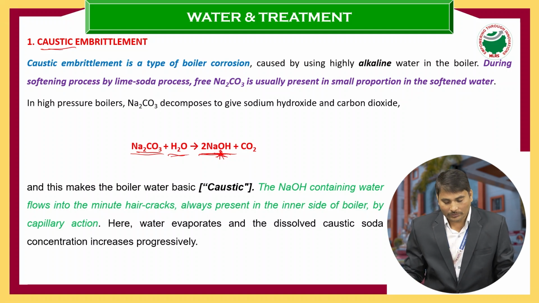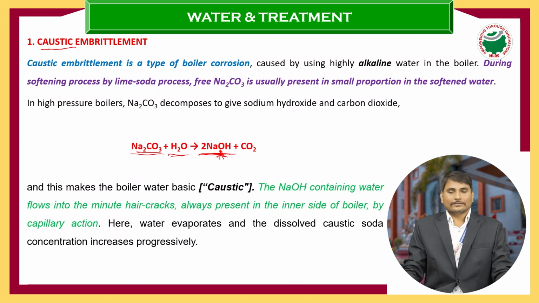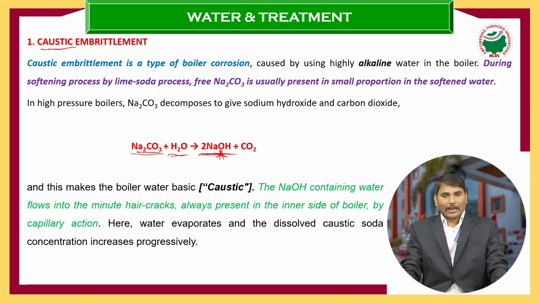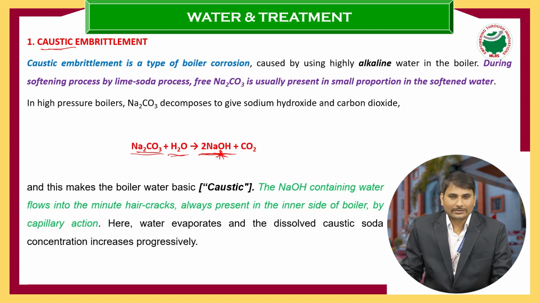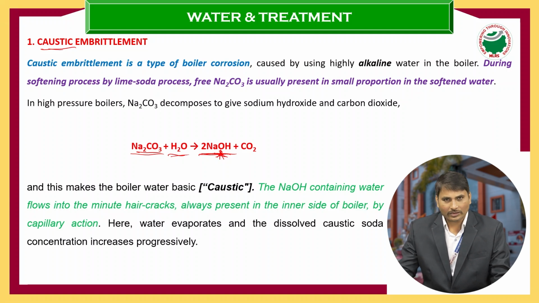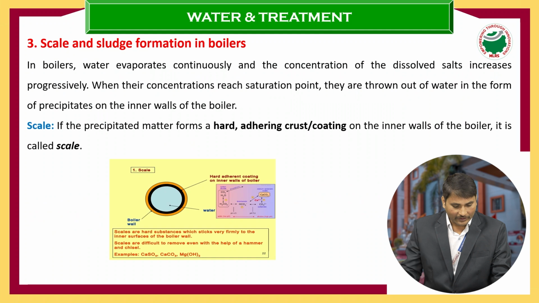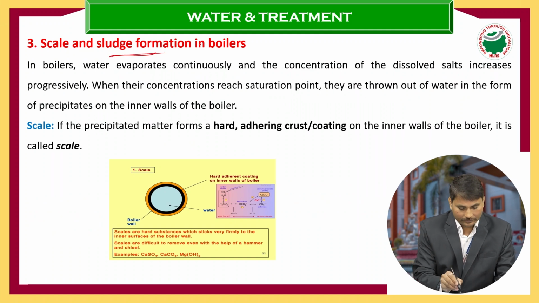Caustic embrittlement means nothing but hairline type cracks. Small cracks happen within the boiler walls. Gradually the cracks increase, and after some time it may sometimes be responsible for the explosion of the boiler also. Because of that reason, here we are studying especially about the caustic embrittlement. And after that, the scale and sludge.